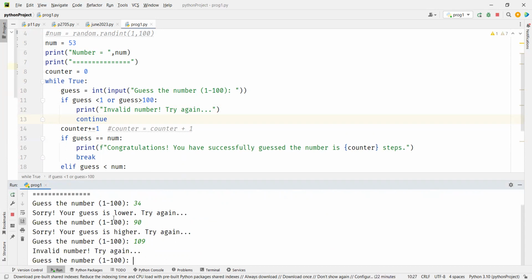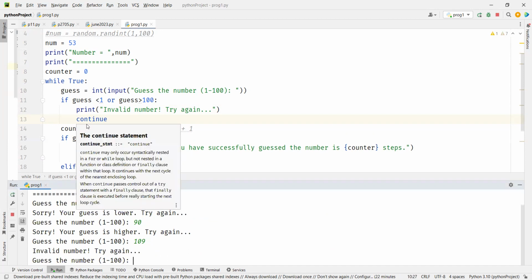So you have 2 legal attempts. You can create your own logic. Here you can say invalid means your game should end, that you lose. Or you can say one invalid step means your counter should be increased by 2. You want to penalize, or you want to ignore. I'm trying to ignore. So you can have your own logic. I just wanted to show you how to use continue here.